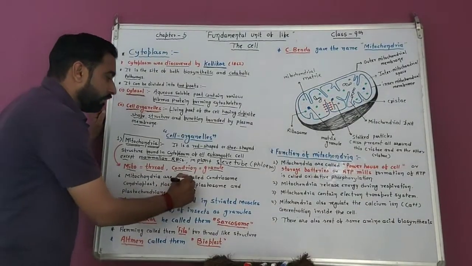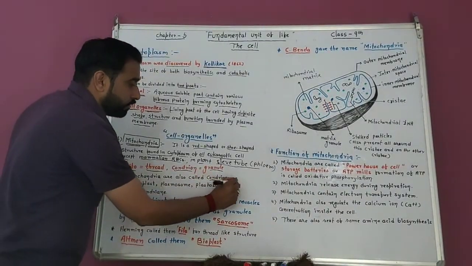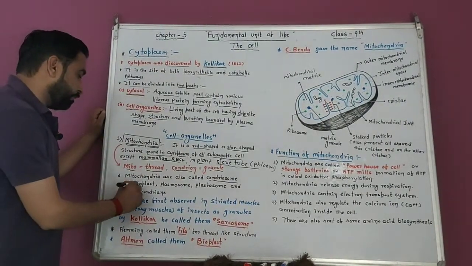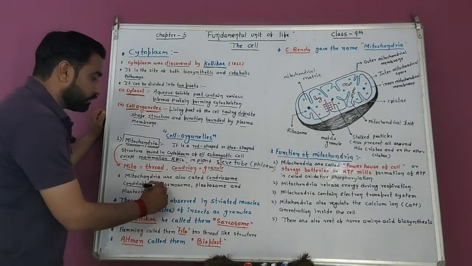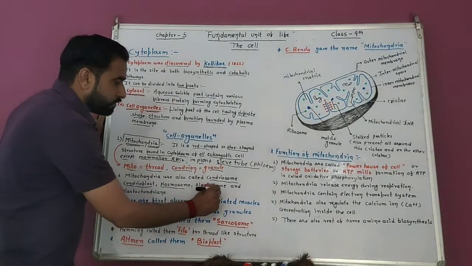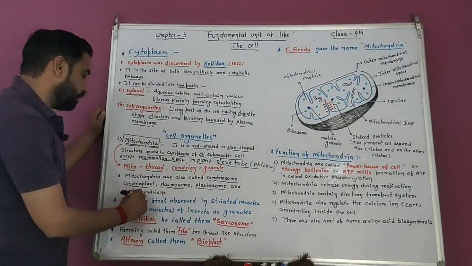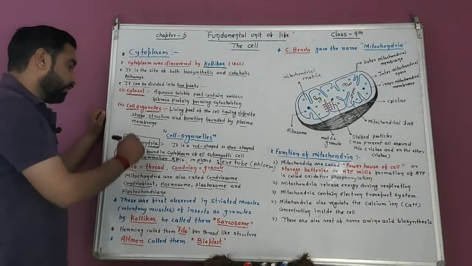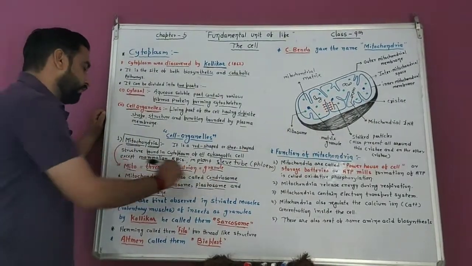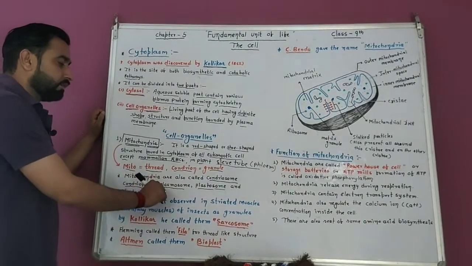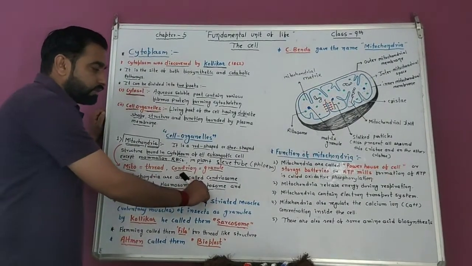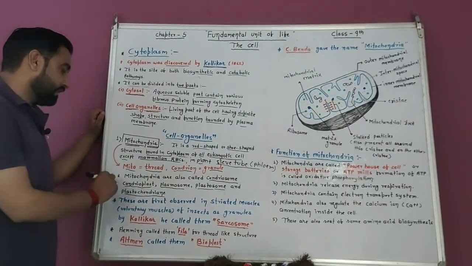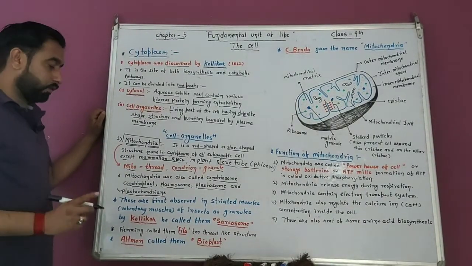Mitochondria are also called chondriosome, chondrioplast, plasmosomes, plastosomes and plastochondria. These are some other names of the mitochondria.